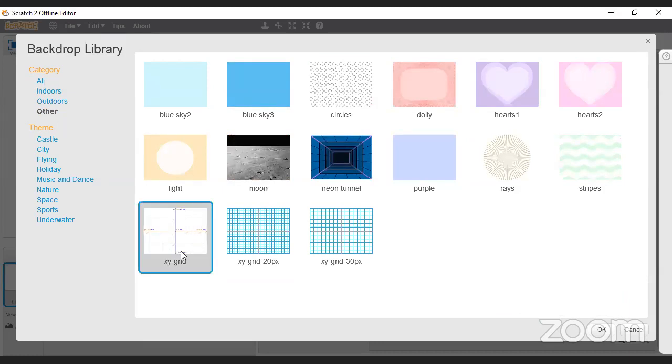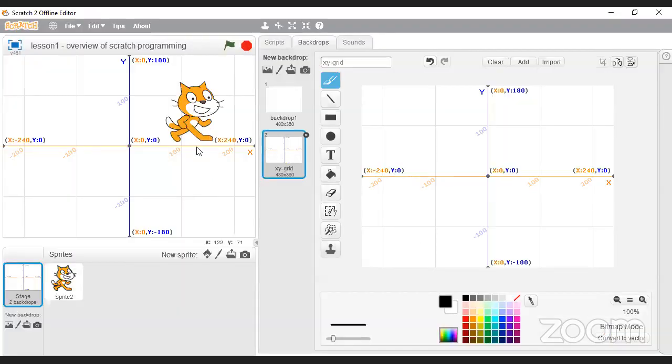So this one here is called the XY grid, and I want to load that for a reason, because if we are going to be doing stuff in Scratch, essentially we need to know how to navigate. Okay, so the first thing that we need to know is the following: the width of the stage, you can see it here on the right hand side, goes from x minus 240 to x 240, right? So it starts at zero right in the middle, and then it goes 240 units to this side, and 240 units to the negative side.